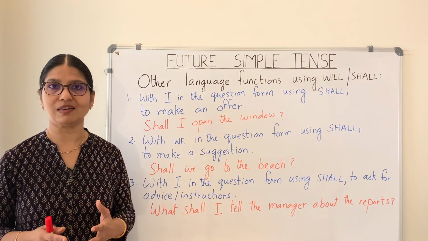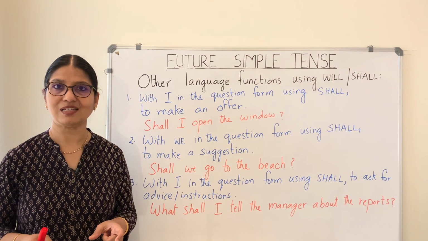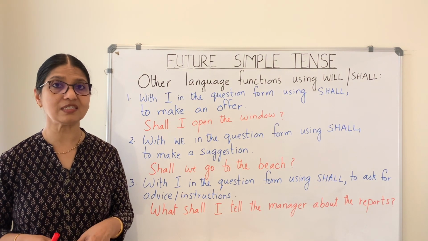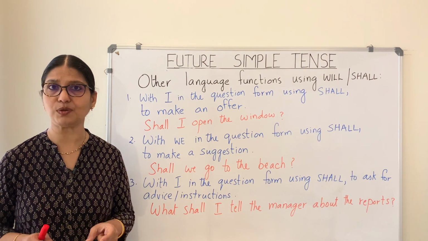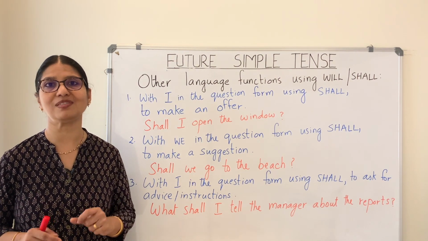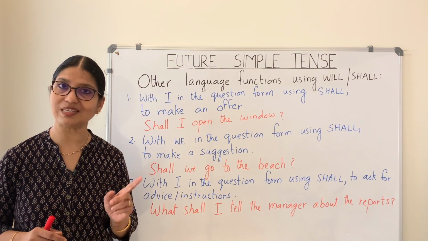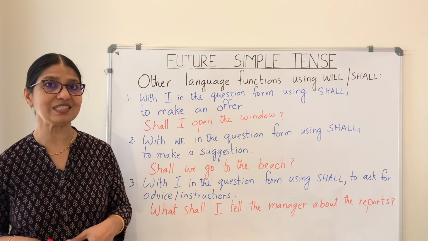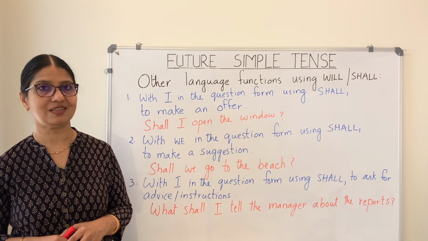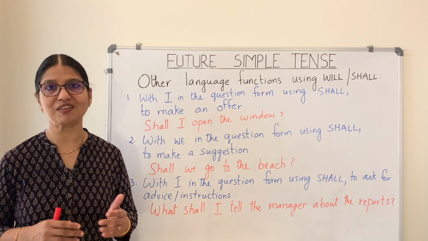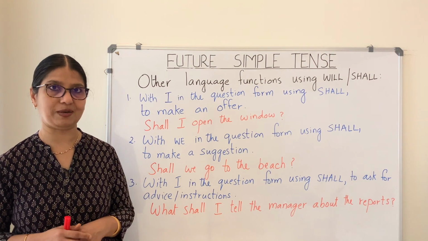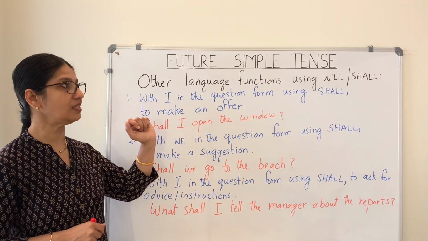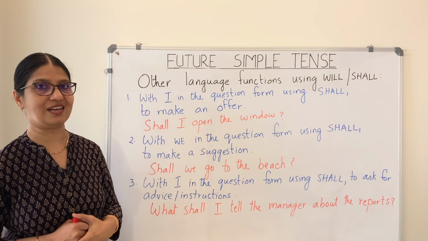Well, in American English, the use of shall is more or less dated or obsolete. But in British English, it is used occasionally, and when used, it's paired with the first person singular and plural pronouns I and we. But more commonly, we find will being used. In another video, we will take up the differences between shall and will. But now we are going to focus on the other language functions using will and shall.